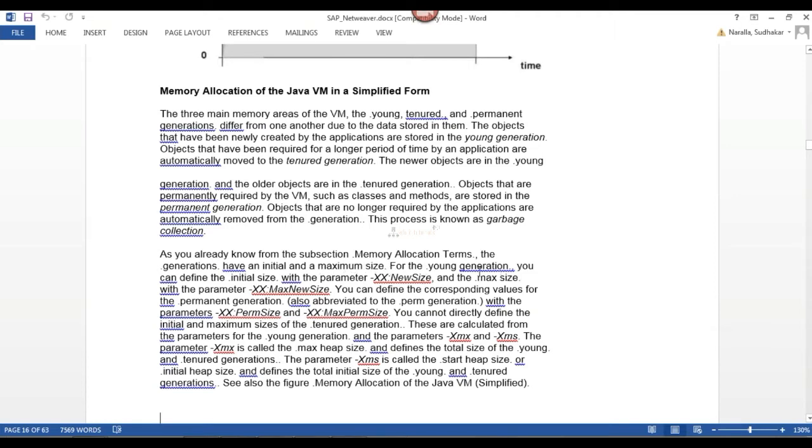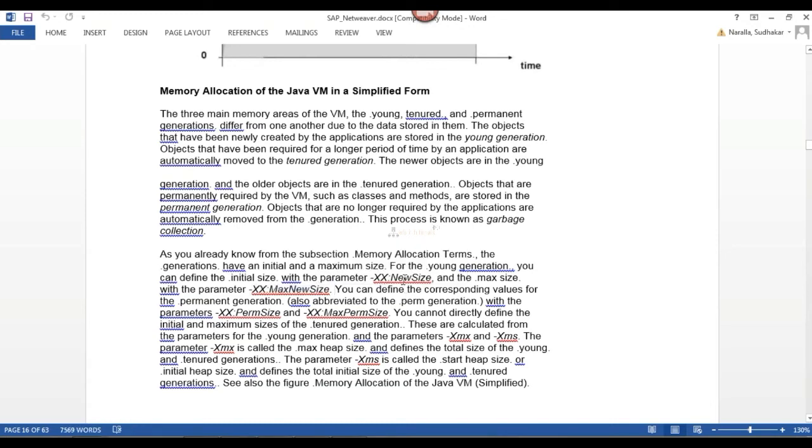For the younger generation, you can define the initial size with the parameter XX new size, and the maximum size using the parameter XX max new size.